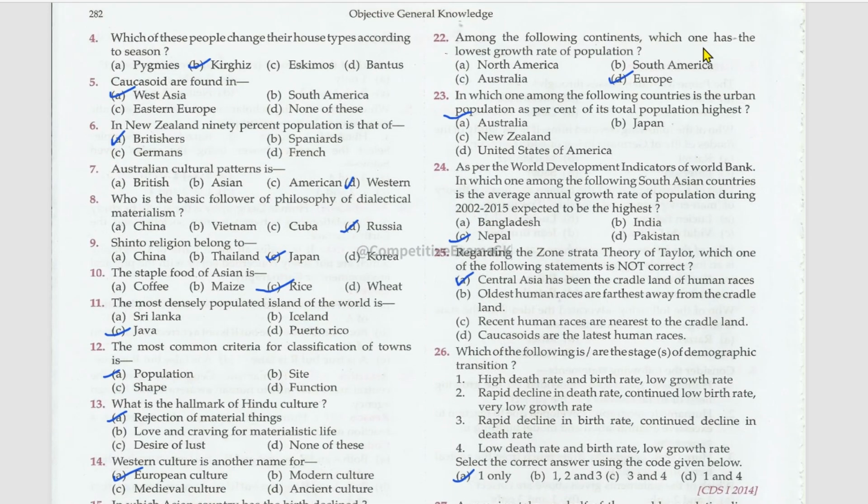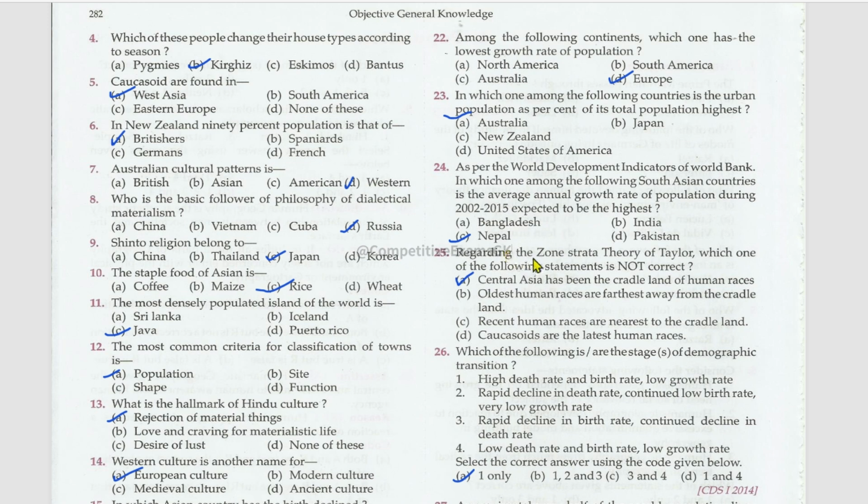Among the following countries, which one has the lowest growth rate of population? In Europe. In which one among the following countries is the urban population as percent of its total population highest? Australia. As per the World Development Indicators of World Bank, in which one among the following South Asian countries is the average annual growth rate of population during 2002 to 15 expected to be the highest?